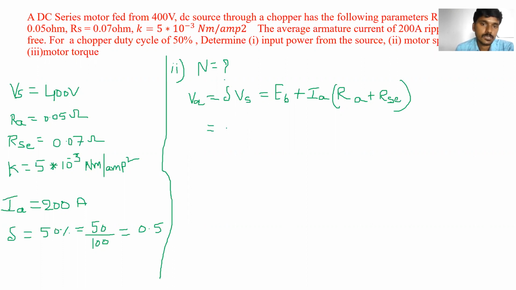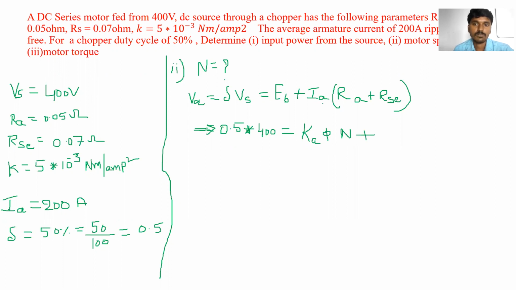So delta into Vs, 0.5 into 400, is equal to, what can we write EB as? Ka phi into N, can we write? Ka phi into N plus IA.